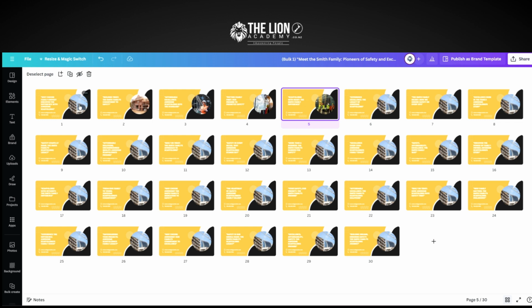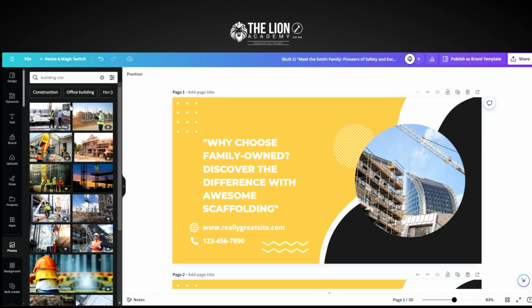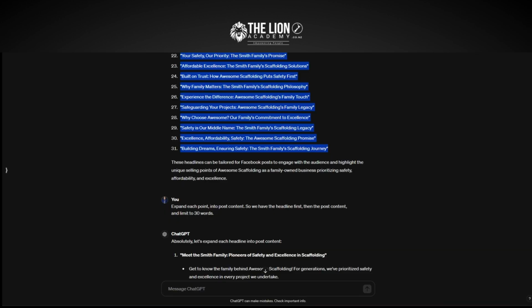Now when you schedule it, which is part of the advanced workshop, you can take all of these memes, you can schedule them in our post scheduler, and you can have all of your memes built. And this is one of the services that the Line Academy offers, is for us to come in here, create your social media marketing plan, create all your memes, create all your post content, schedule everything for a year.